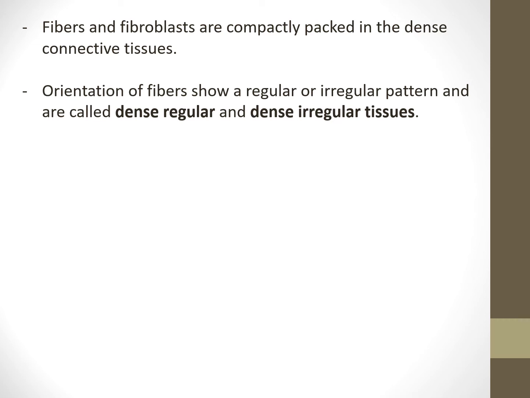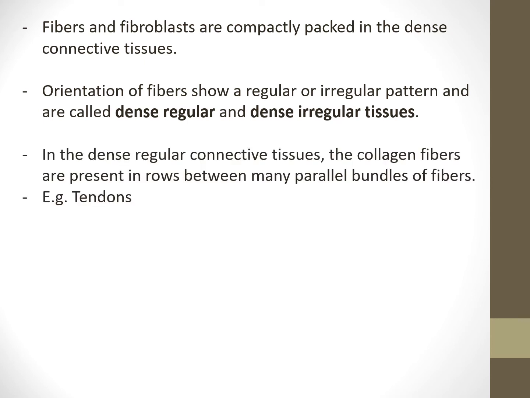Orientation of fibers shows a regular or irregular pattern, and they are called dense regular and dense irregular tissues. So depending upon the arrangement of fibers, as mentioned earlier, collagen fibers and elastin fibers, depending upon their orientation, we have different types of dense connective tissue, such as dense regular and dense irregular tissue. I will be showing dense regular and dense irregular tissue in the next slide.